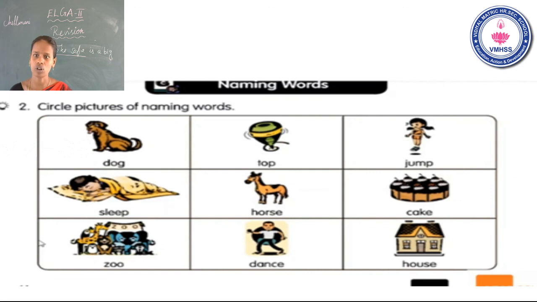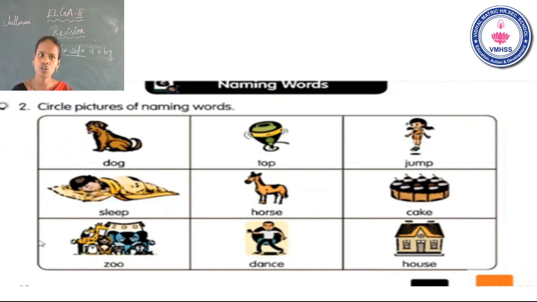See the second one, sleep, that falls on action, so that is not correct. Wrong. Horse, animal, so that falls on naming words. Cake, thing, that also falls on thing. So horse and cake also naming words. Last one, zoo, that is place. Okay, that falls on naming words.